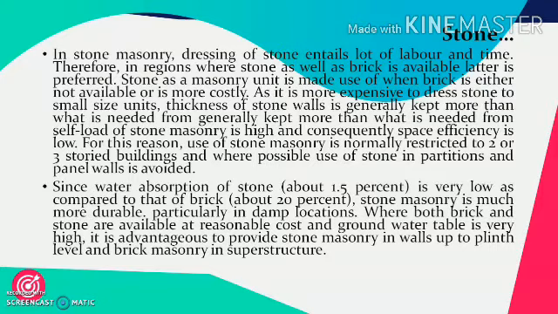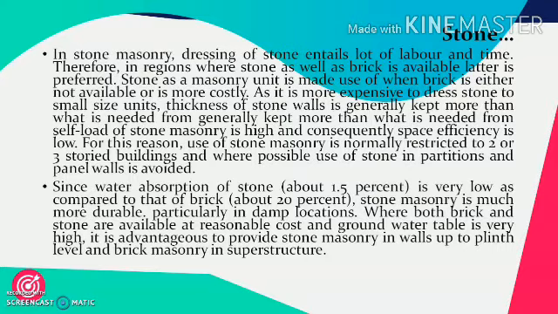In India, stone is majorly used for the construction of temples, or for the construction of the lower part of the building, which is called the plinth. Since water absorption for stone is very less, around 1.5% as compared to that of brick, which is in a range of 20%, stone masonry is much more durable, particularly in damp locations.